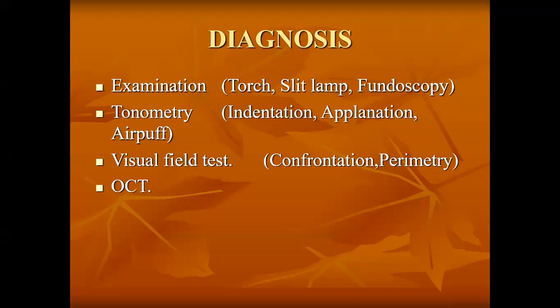If the patient has normal intraocular pressure and you are still doubtful about glaucoma, then you will do specific tests: either a visual field test or OCT. These both are specific tests for glaucoma.